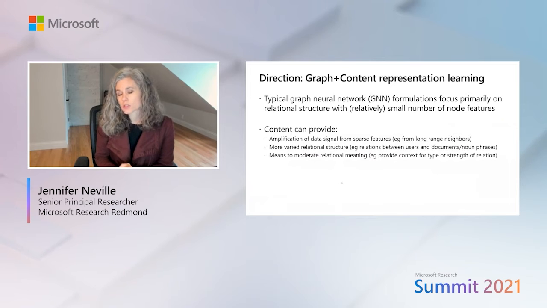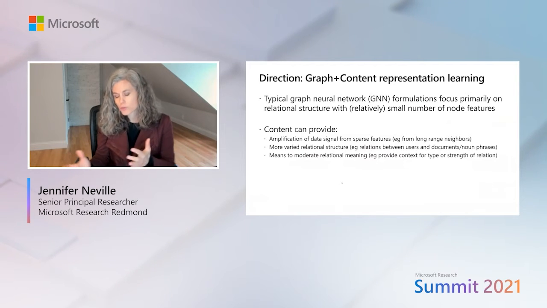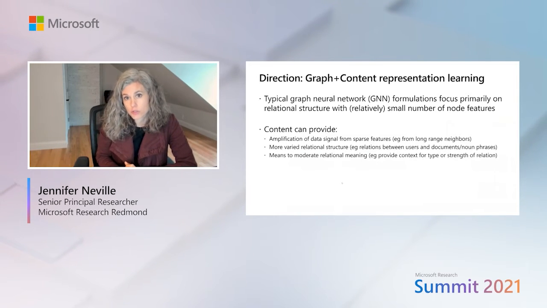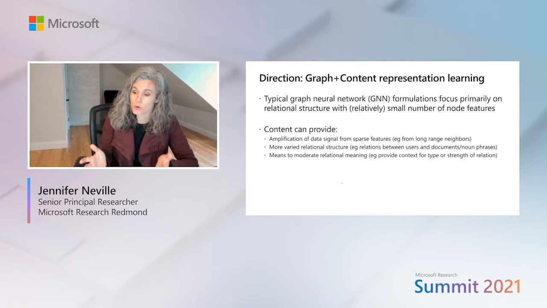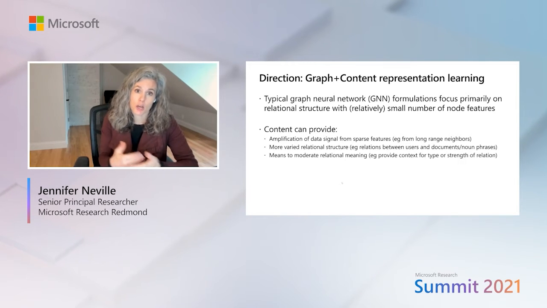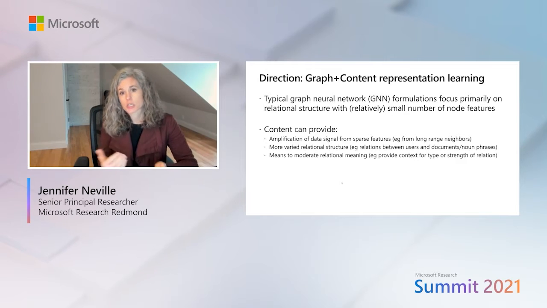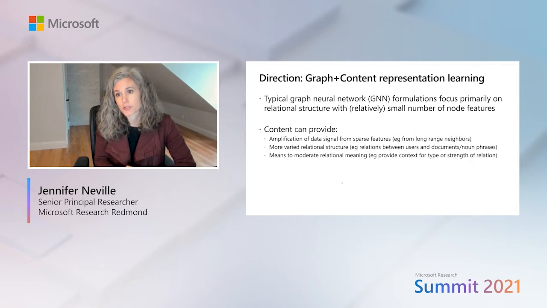And so that's really a motivation to move towards a whole direction of research that focuses on incorporating both the graph structure and the content itself into representation learning in graph neural networks.